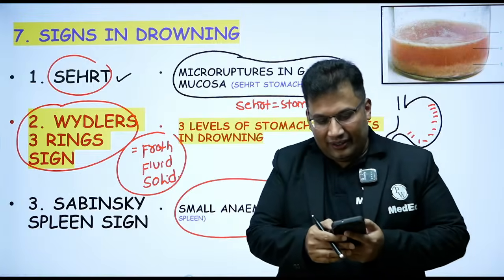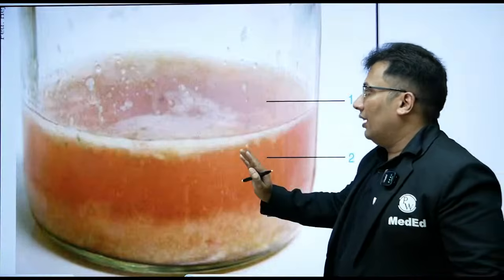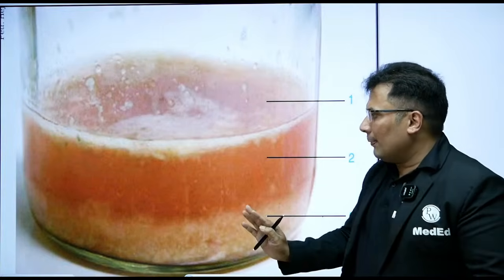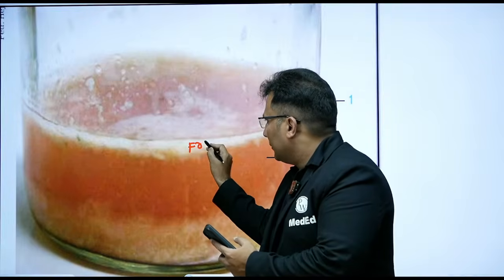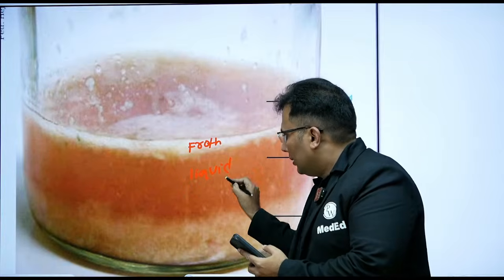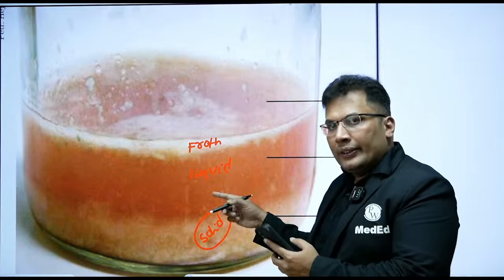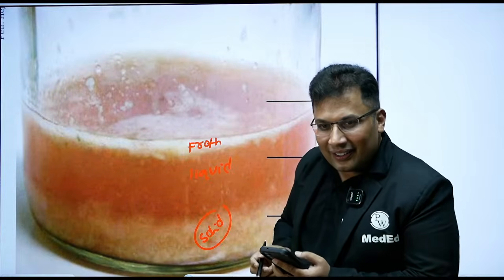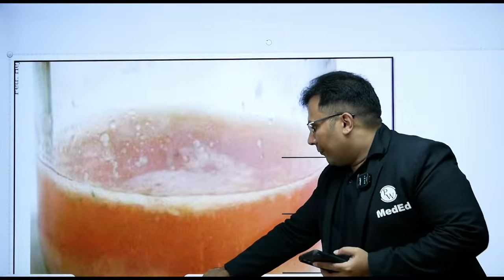Okay. Then the last important finding. Now look at this and just tell me what this sign is. This is stomach content. This is froth. This is liquid. And this is solid. Look at this and tell me what it is. What is the finding here? Yes, very good, Samirip Sarkar. Excellent answer. Widler three ring sign.